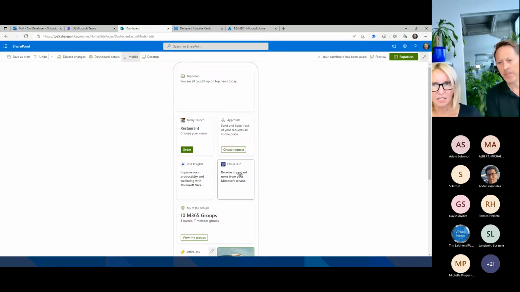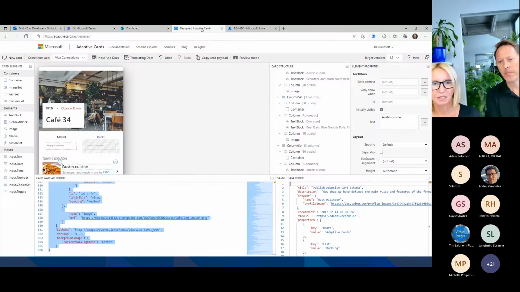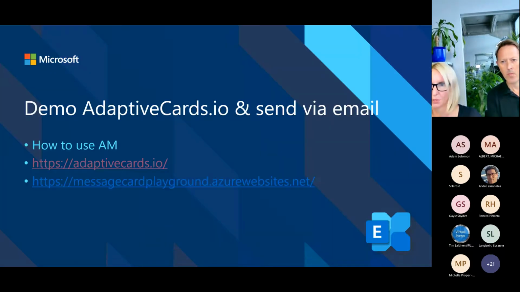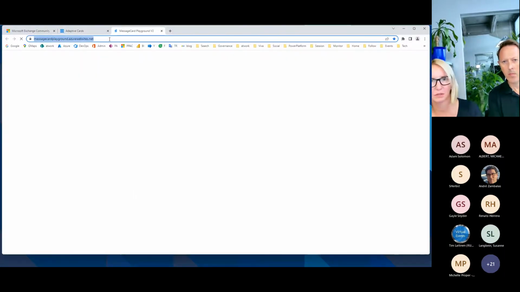Exactly. And the last part of the demo here is, this is the Adaptive Card Designer. What you can also do here is you can go to the other dashboard. Let me just switch back to the presentation. You can also go to the message card playground.